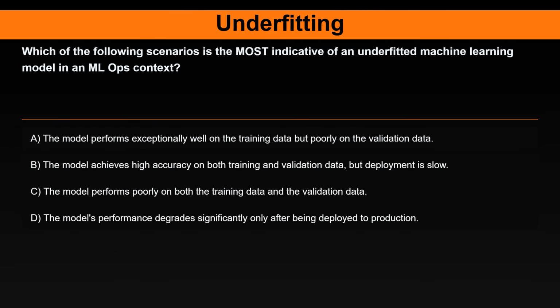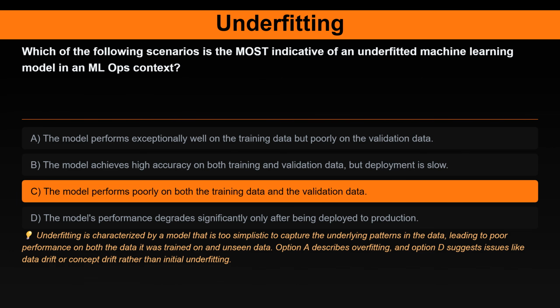Question 4. Which of the following scenarios is the most indicative of an underfitted machine learning model in an MLOps context? Option A. The model performs exceptionally well on the training data, but poorly on the validation data. Option B. The model achieves high accuracy on both training and validation data, but deployment is slow. Option C. The model performs poorly on both the training data and the validation data. Option D. The model's performance degrades significantly only after being deployed to production.